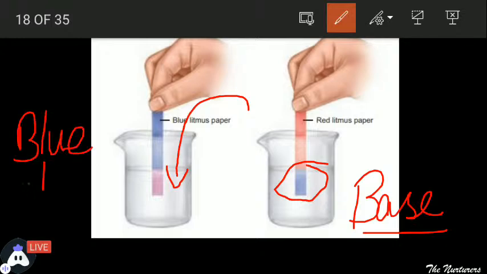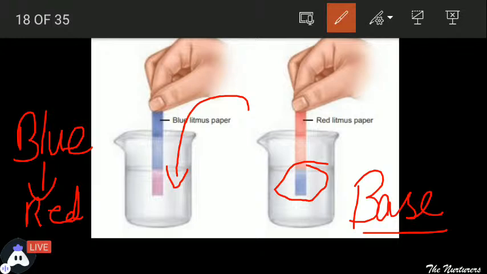So students, if it is turning from blue to red, tell me what we must add. Comment it fast in the chat box. अगर हमें ब्लू लिटमस पेपर को रेड करना है तो हम क्या डालेंगे उस सॉल्यूशन में, एसिड डालेंगे या बेस? टू ऑप्शंस है आपके पास कि वो रेड हो जाए. What will we be adding, an acid or a base, to make it red? Yes, very good students. We will be adding an acid.